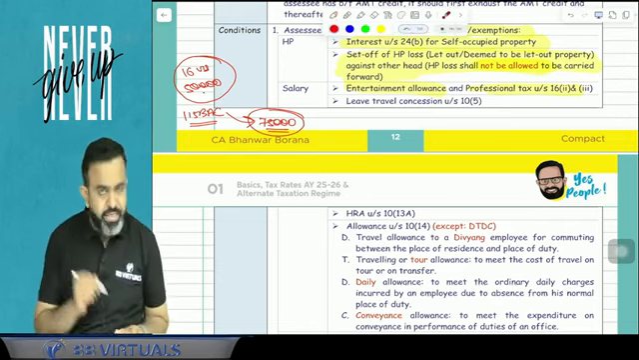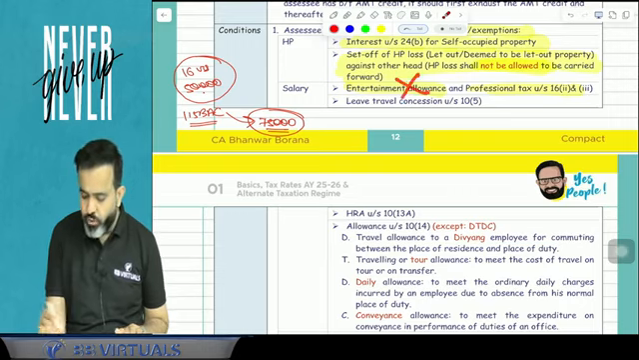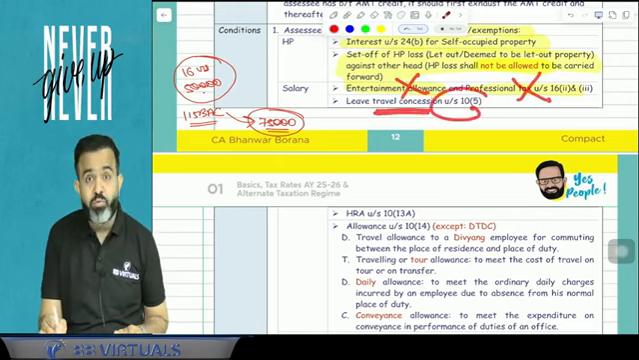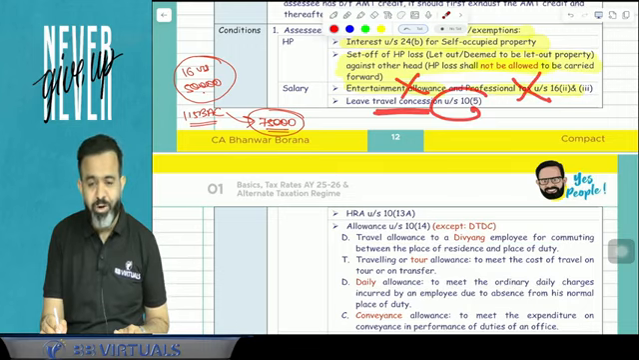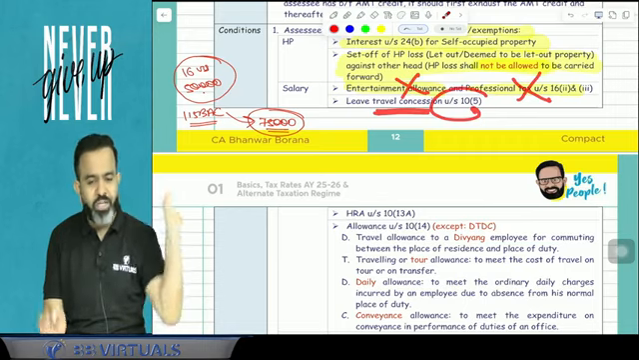Now under the head salary, guys, we are discussing that these benefits are not available. Entertainment allowance deduction not allowed. Professional tax deduction not allowed. Leave travel concession, meaning when you are going to visit any place and your employer is paying for the flight ticket and all, economy class, that exemption under 10(5) is not allowed.